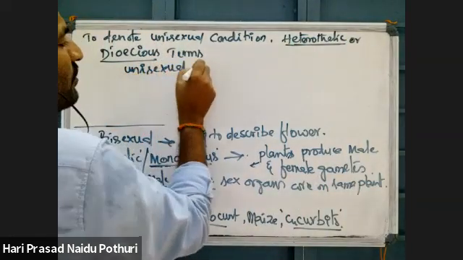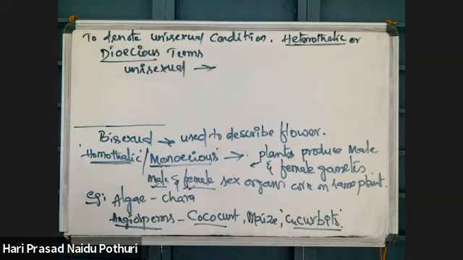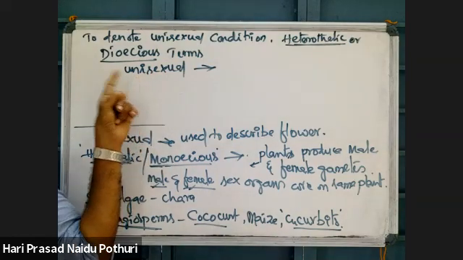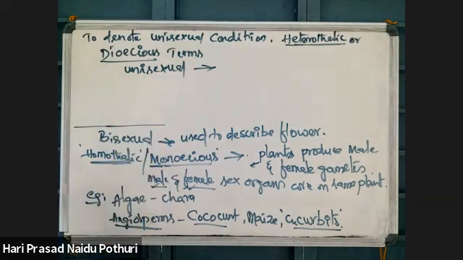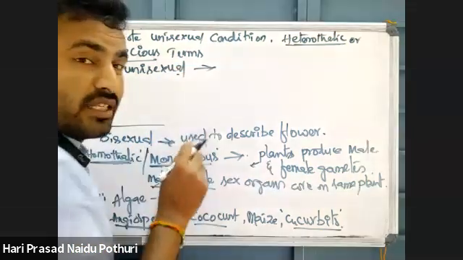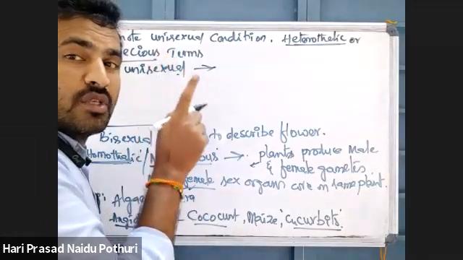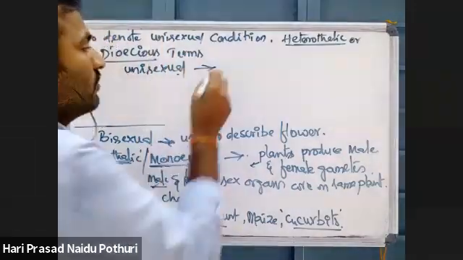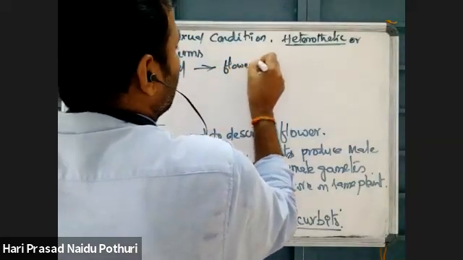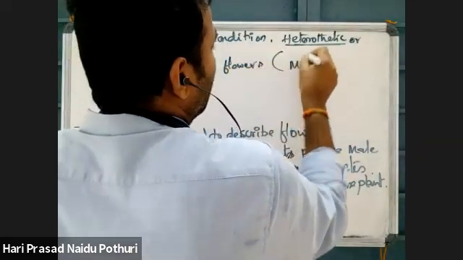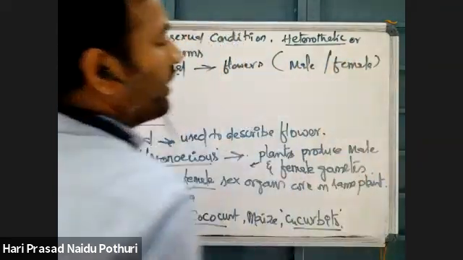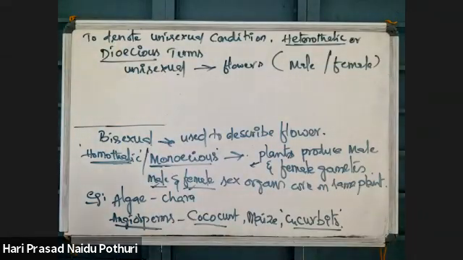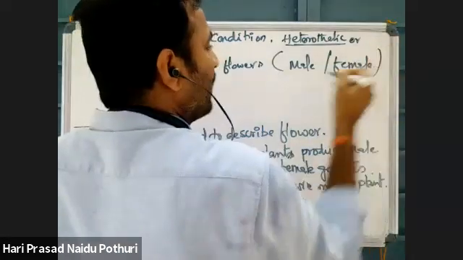For a plant, we cannot say unisexual or bisexual plant. Unisexual and bisexual terms are always used to describe flowers only. So unisexual flower means male or female. A flower is unisexual means it may be a male flower or a female flower.